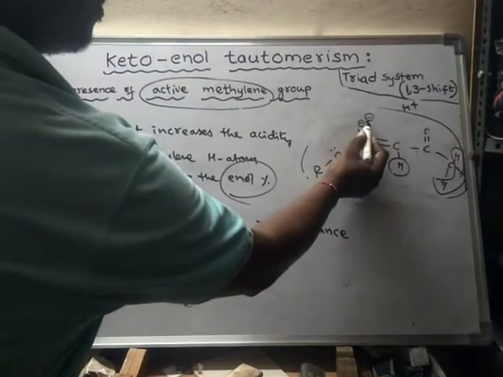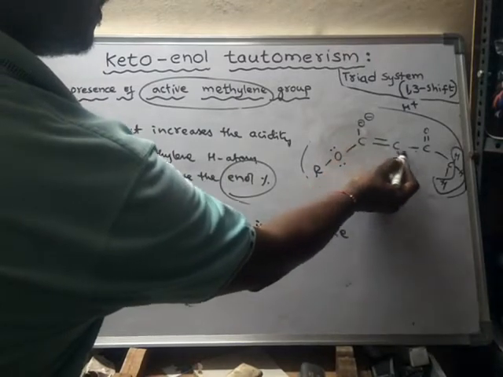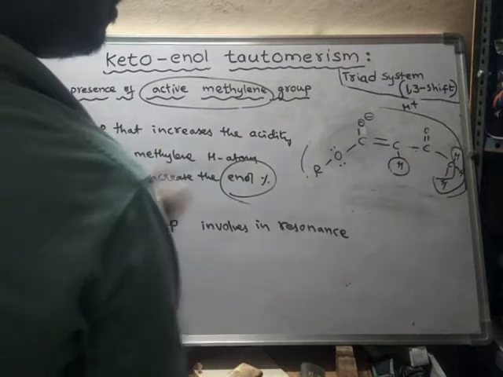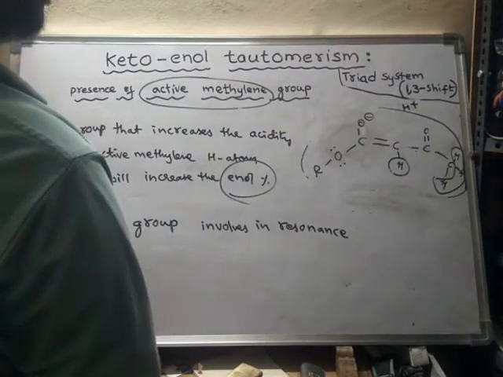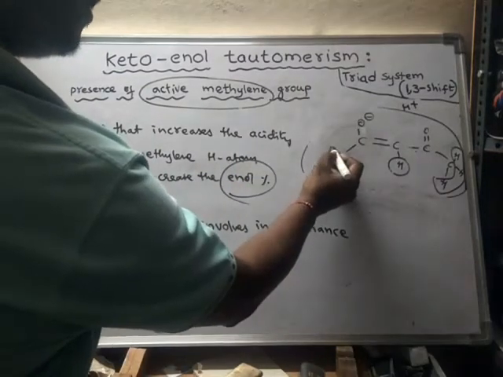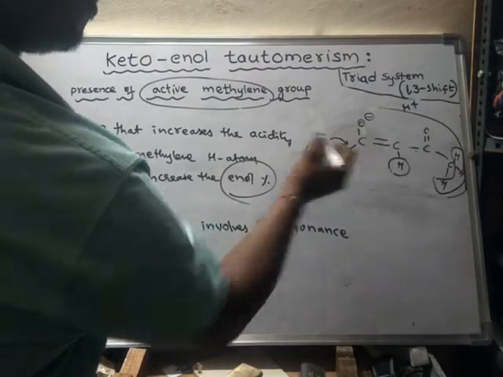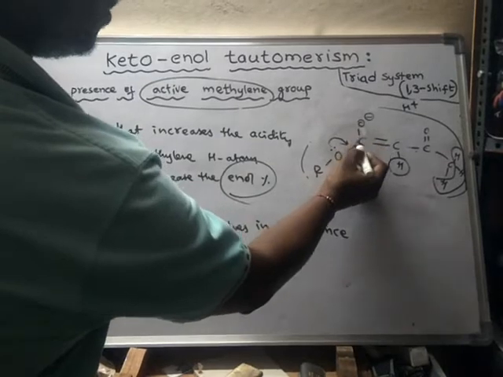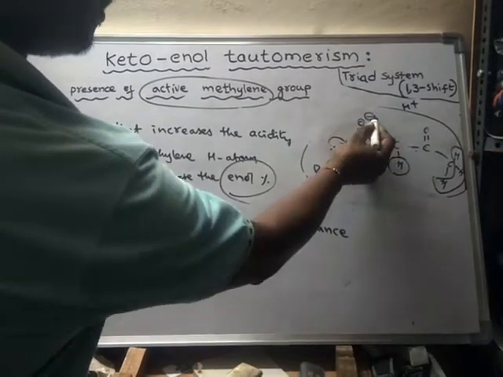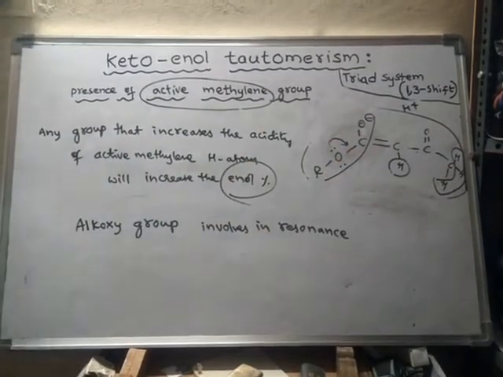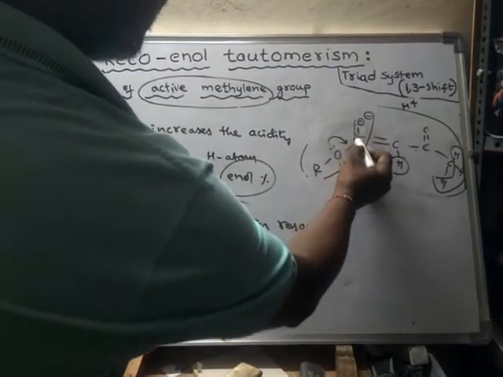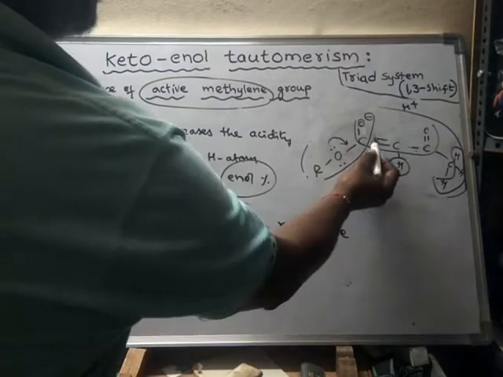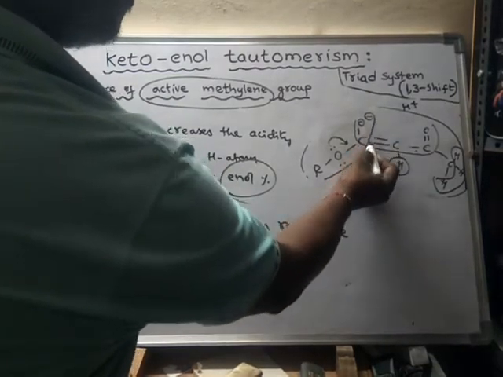So now what happens? Conjugation takes place, it will become more stable, but here this oxygen will supply its electrons. So what happens now? In this direction also conjugation takes place. So the conjugation in this direction is somewhat decreased by the conjugation in this direction.